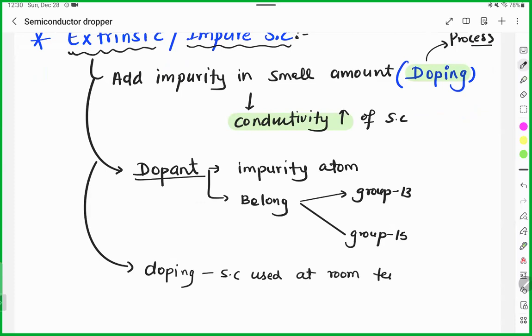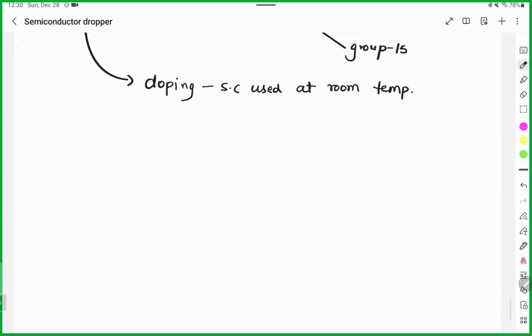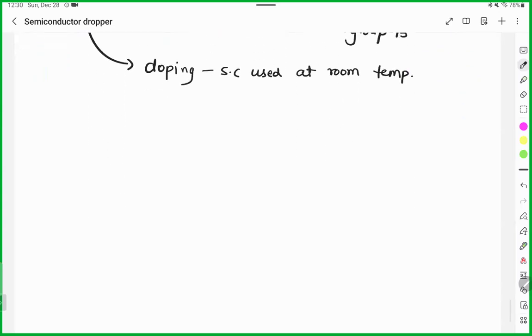So we don't need to increase the temperature. And you know, if you want to increase temperature, you need a lot of energy to invest. So that is the advantage. You don't need anything. The best part is you can use doping in a very small amount, still it will create a huge difference.